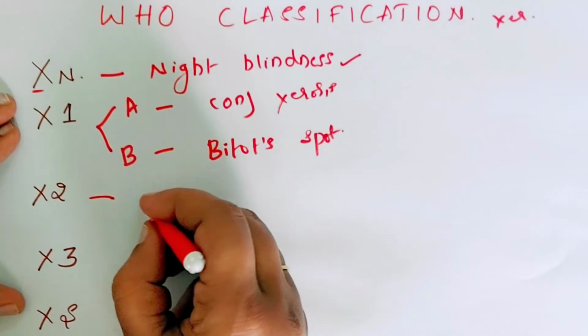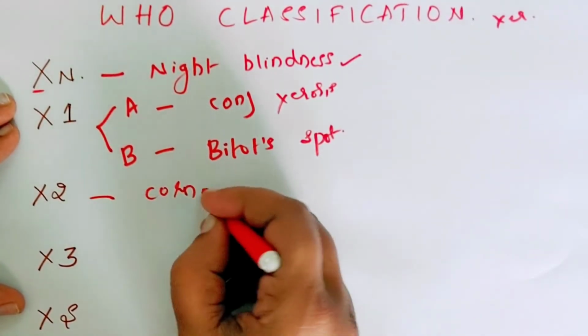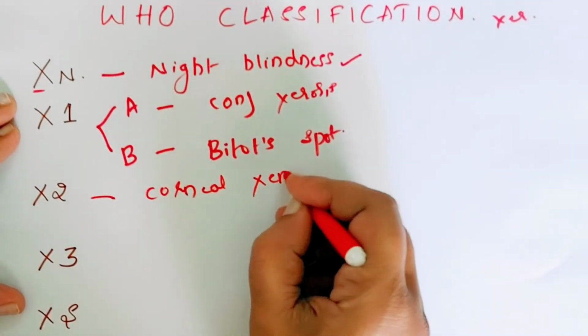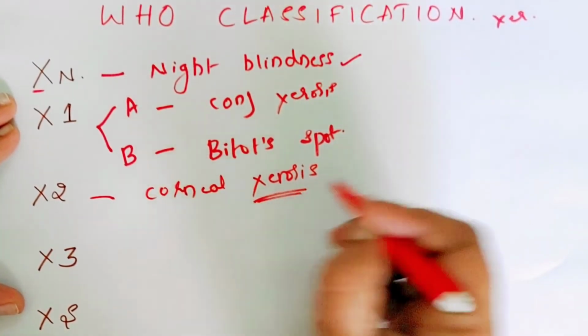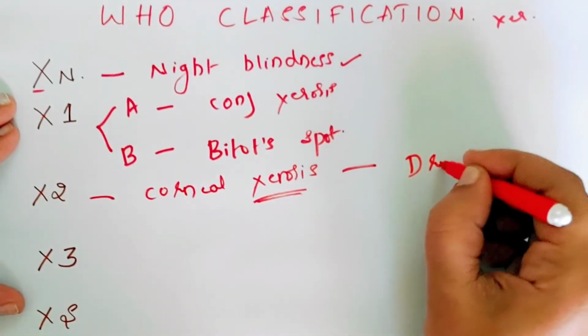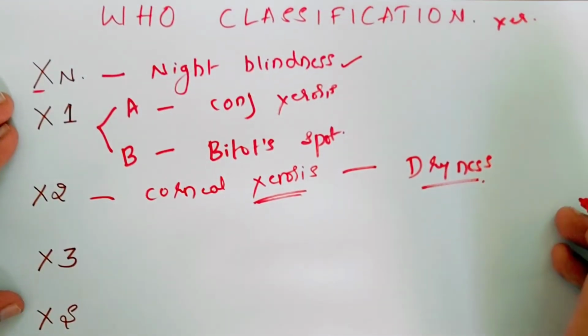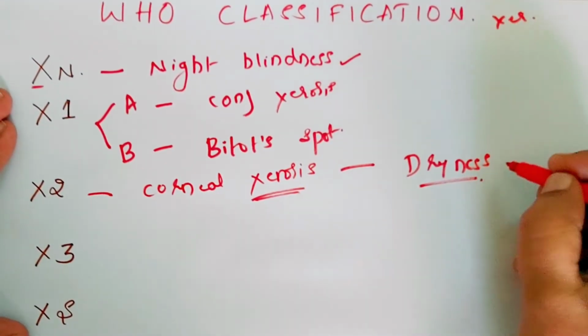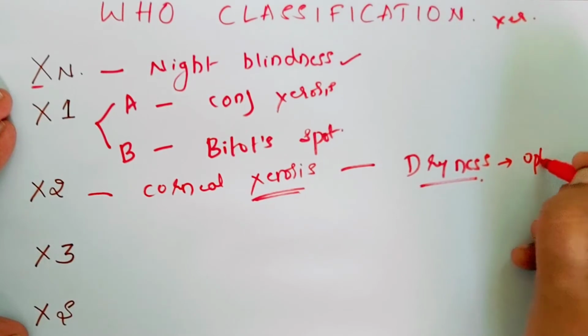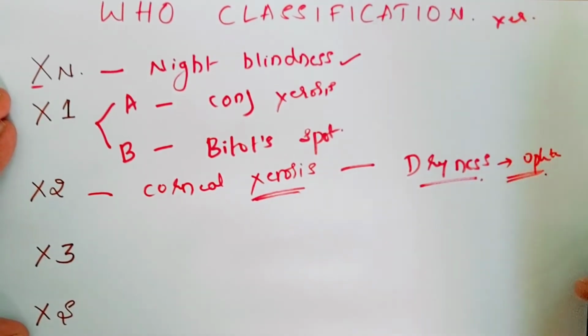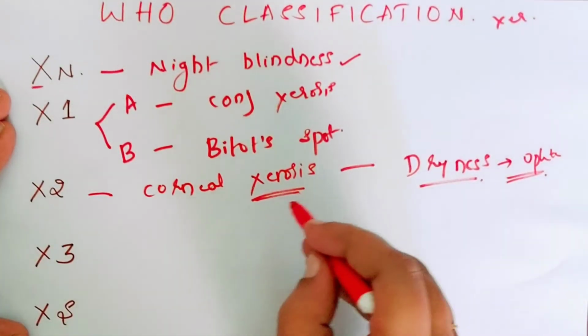X2 means there is involvement of the cornea. So there is corneal xerosis here. You know the meaning of the word xerosis: xerosis is nothing but dryness. So you have xeroderma, where there is dryness of the skin. Similarly, xerophthalmia is dryness of the eyes. That is the meaning of xerophthalmia, dryness of the eye. So in X2 there is corneal xerosis.